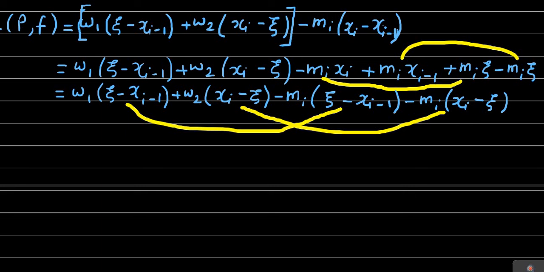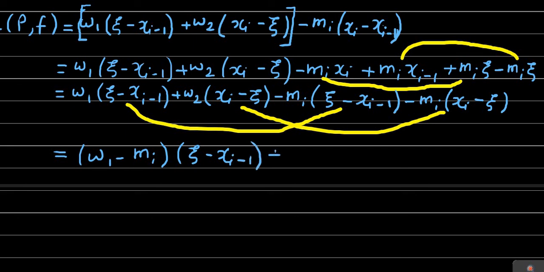So this is equal to, from first and third, the xi minus xi minus 1 common, and the remaining will be omega 1 minus mi, into xi minus xi minus 1.